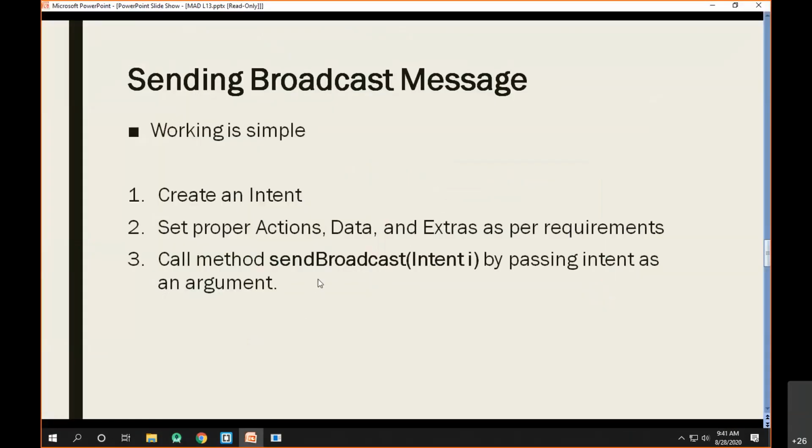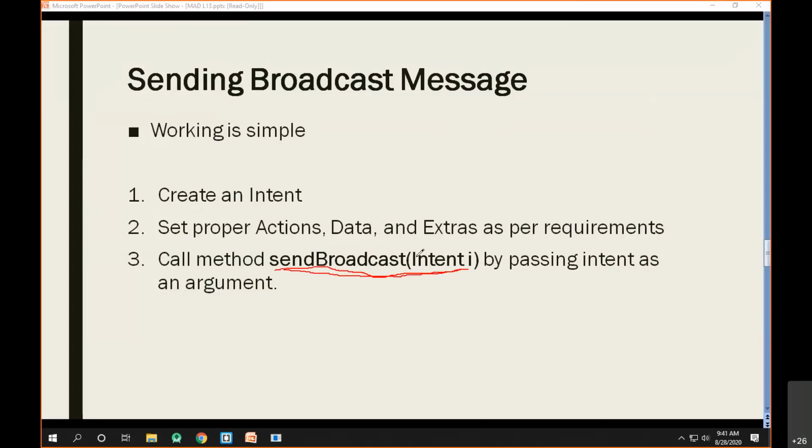Once I do that, what I can have is step number 3. What is step number 3? You have to call the important method in order to send the intent as a broadcast, and that particular method is sendBroadcast. If you observe it carefully, the sendBroadcast method takes an argument of type Intent.